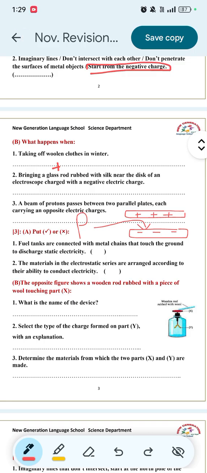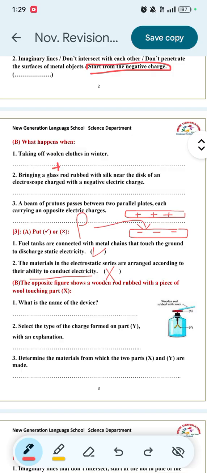Question 3, true or false? Number 1, fuel tanks are connected with metal chains that touch the ground to discharge static electricity. True. Number 2, the materials in the electrostatic series are arranged according to their ability to conduct electricity. False. They are arranged according to the easiness of losing electrons.